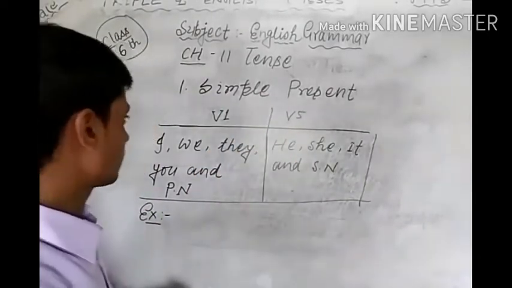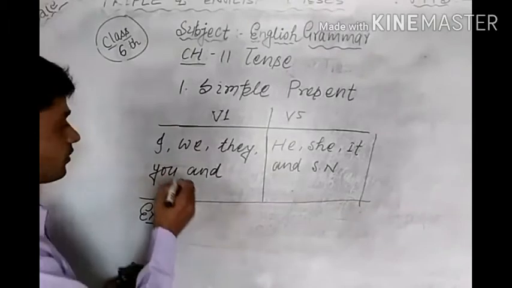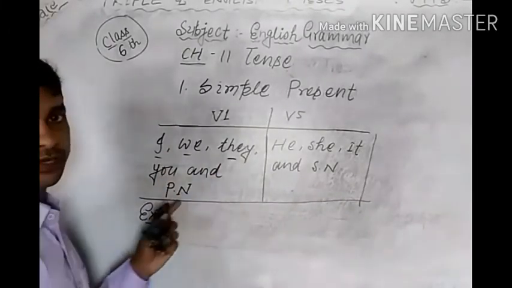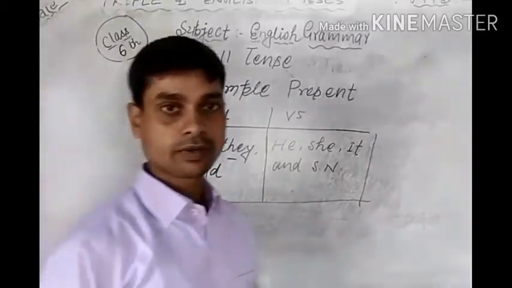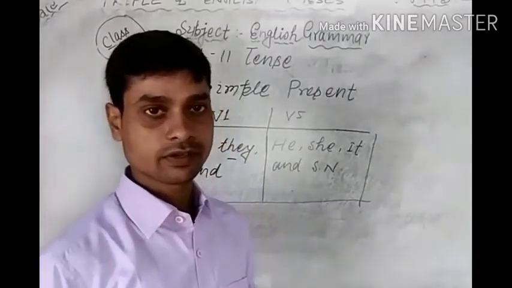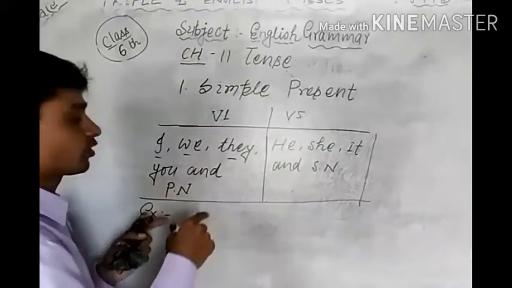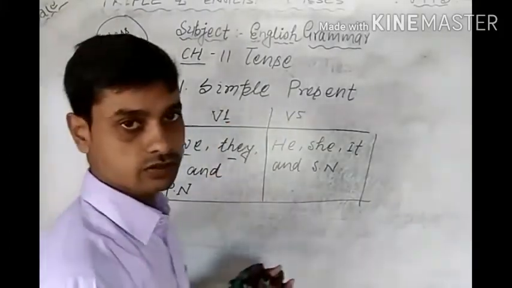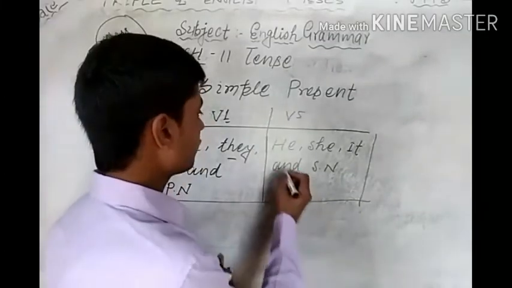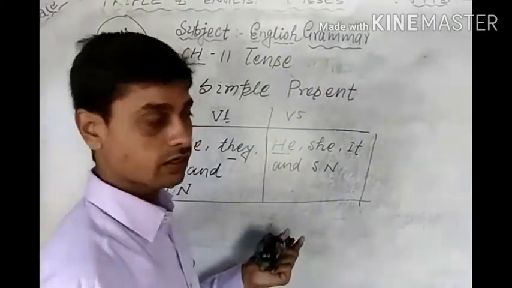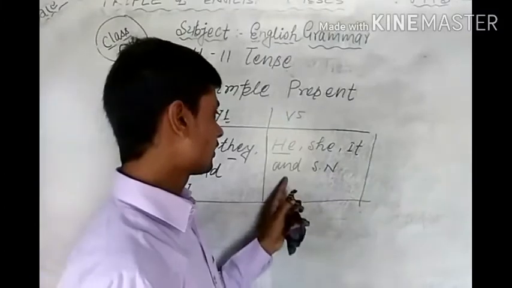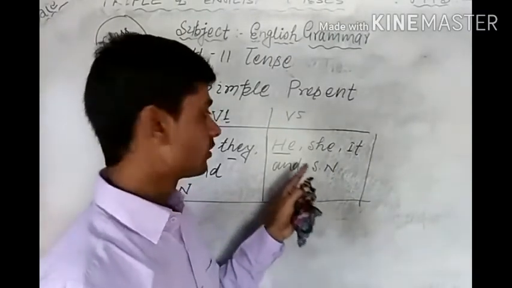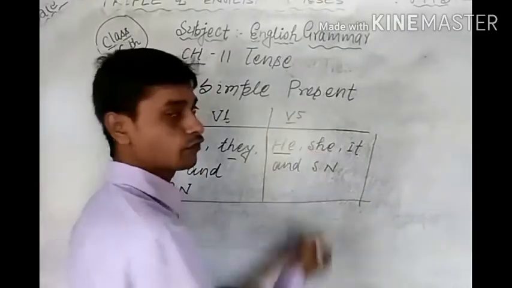Here I have written, students, if the subject is I, we, they, you, and PN. PN means plural number or plural name. If there is something according to this, then in an affirmative sentence we use V1. And if the subject is he, she, it, and SN, SN means singular number or singular name, then there we use V5.